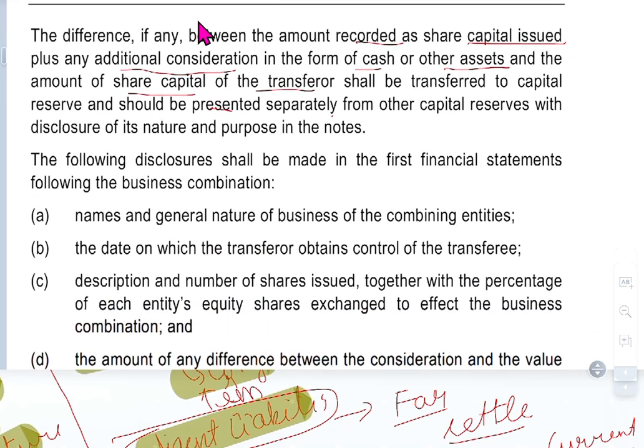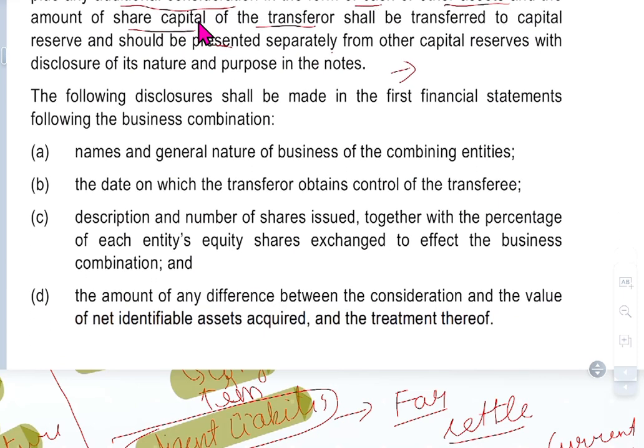The disclosure of its nature and purpose should be in the notes. Sometimes there is a transfer of cash or a transfer to capital reserve; we should explain why it is transferred and what its purpose is.